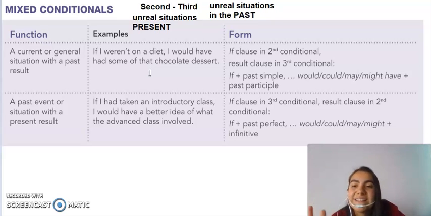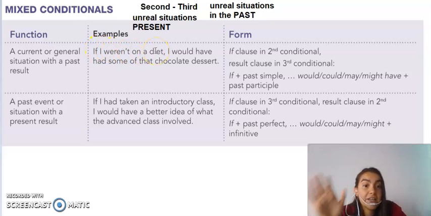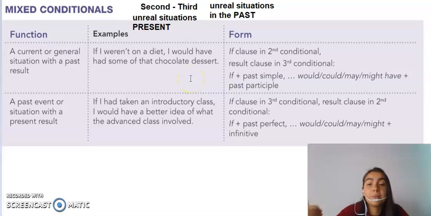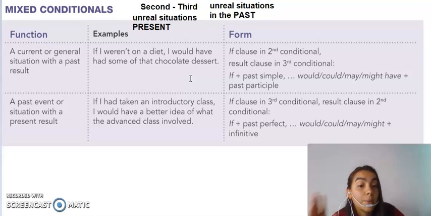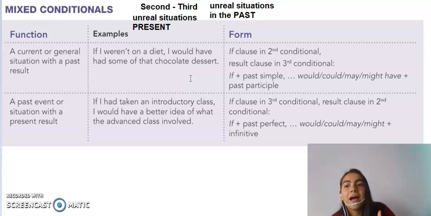Get it? For example, if I were on a diet right now, or if I were on a diet in the present, right, I would have had some of that chocolate dessert. Sorry, if I weren't on a diet, I would have had some of that chocolate dessert, right? So let's say yesterday my family ate a chocolate dessert, and I didn't eat because I'm on a diet, right? So if I weren't on a diet, I would have eaten some chocolate, right? So I'm talking about one situation in the present that isn't real because I am on a diet, with a past result, something that already happened and I didn't do, right?